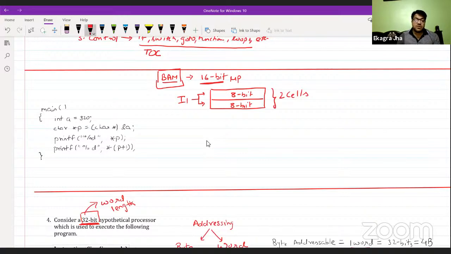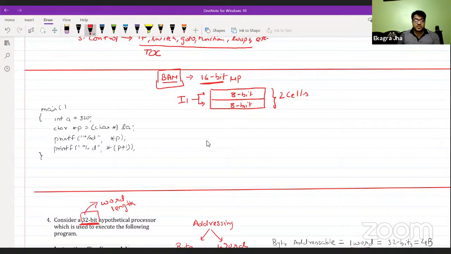Because in WAM, word addressable memory, the processor configuration and the cell size are the same, so every time you need to transfer only one cell. But in byte addressable memory, if the processor configuration is changing, there might be a situation where you need to transfer more cells to the CPU.